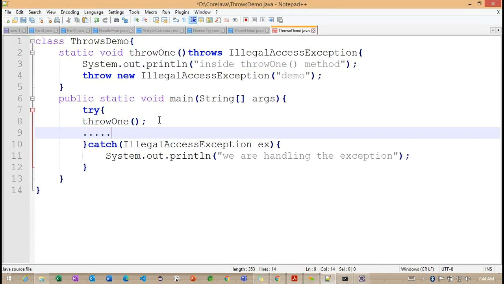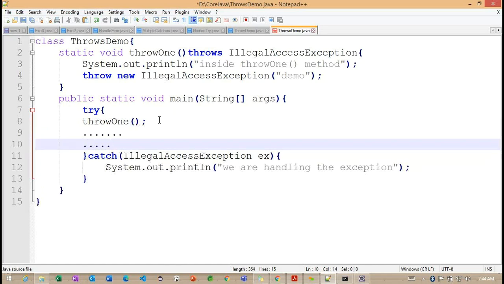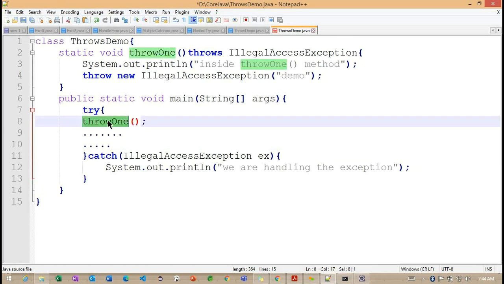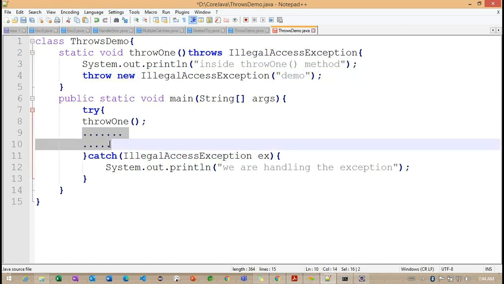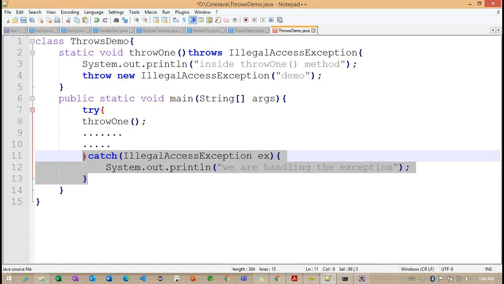Here we are having some lines of code, and here I'm defining the object information. Whenever we call this particular throw one method, we are getting an exception here. Just imagine we define some custom exception. Now what happens internally? Whenever we get an exception, we cannot execute the below statements, because we directly move back to the catch block.